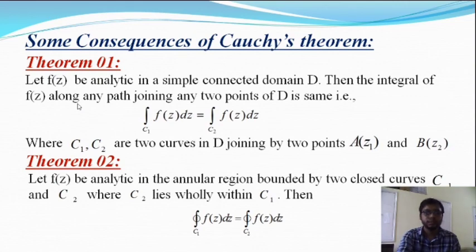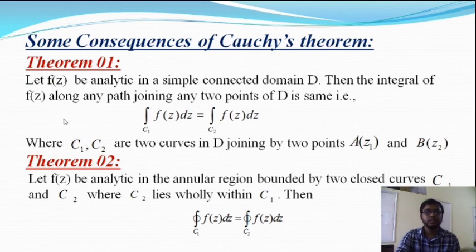So the first theorem is: if f(z) is analytic in a simply connected domain D, then the integral of f(z) along any path joining any two points of D, where D is the domain in the complex plane, is the same.